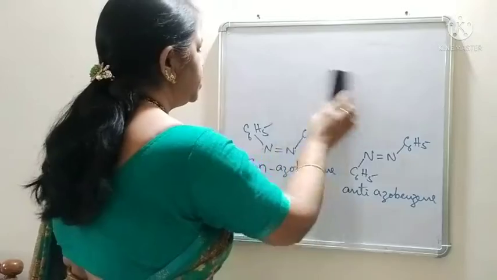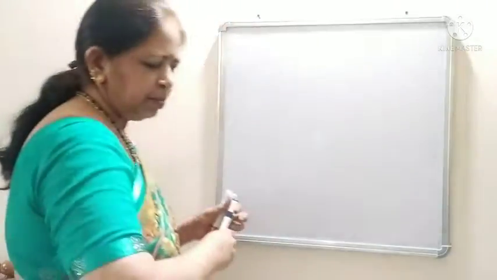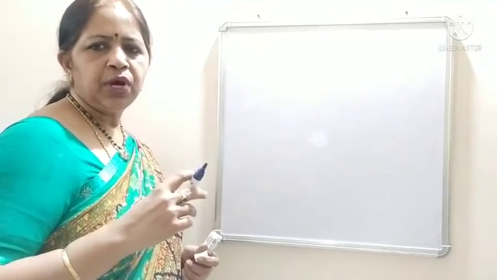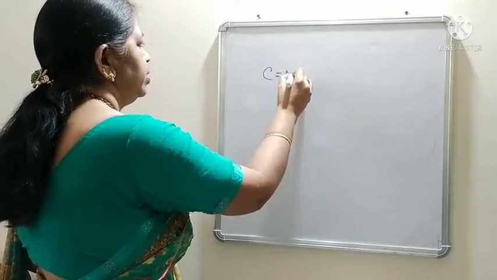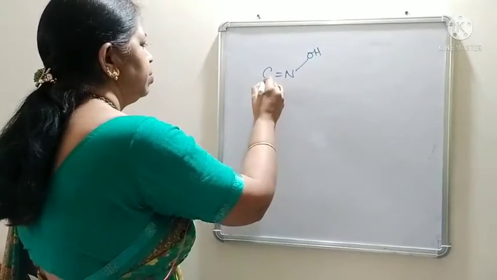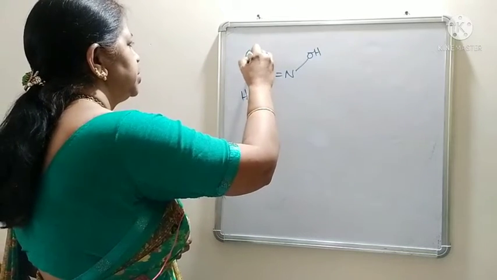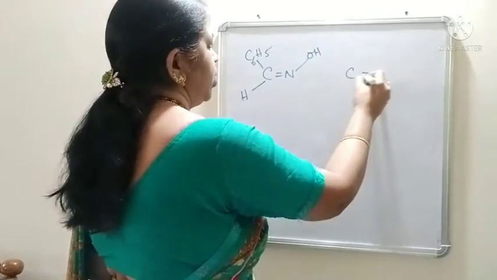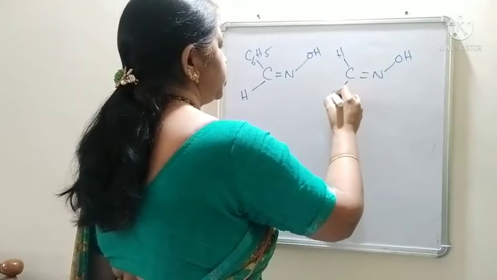Those are benzaldoximes, the compounds which involve C double bond N. In this, nitrogen will have an OH group and this carbon has hydrogen, and benzaldoxime means C6H5, and the other isomer is C double bond N OH, H, C6H5.